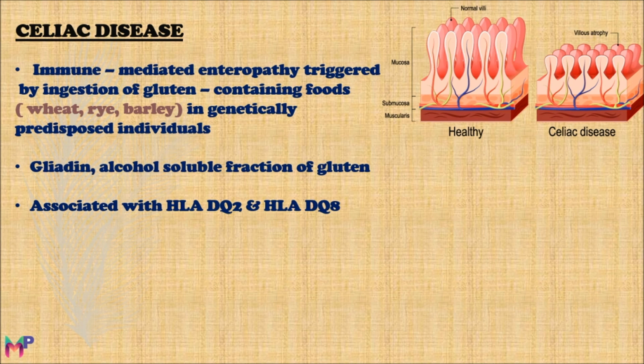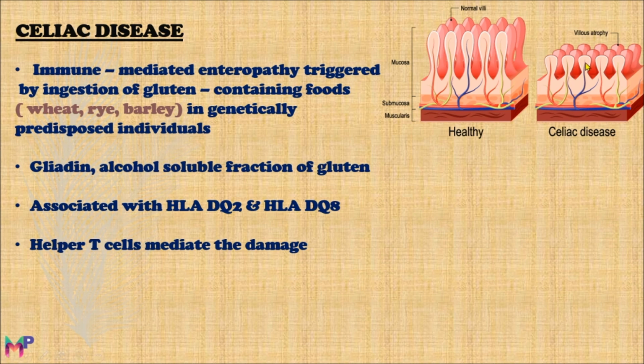These are the antigens which are present on the antigen-presenting cells. Gliadin interacts with these antigens on antigen-presenting cells and in turn stimulates the CD4 positive T cells, which are the helper T cells. These helper T cells mediate the damage. The helper T cells actually produce cytokines, which are responsible for the damage of the mucosa of the small intestine.